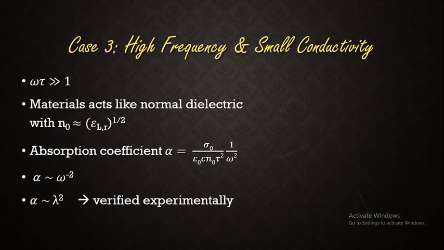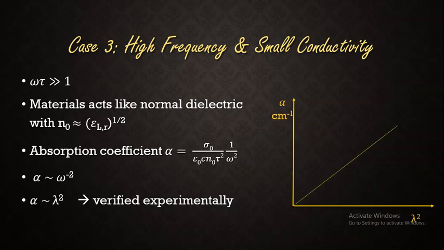And when it is verified, we observe good agreement between the experiment and the theoretical part. So alpha as a function of lambda square, or even mu square, we observe a linear nature.